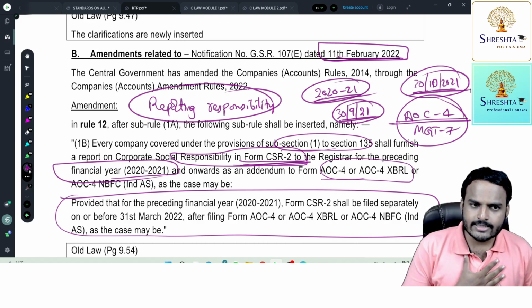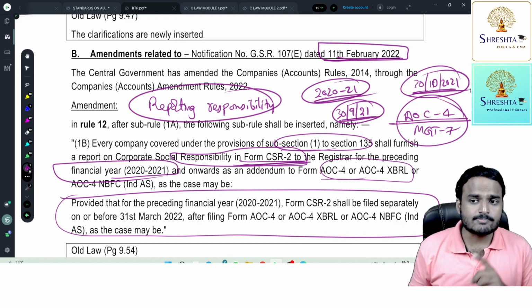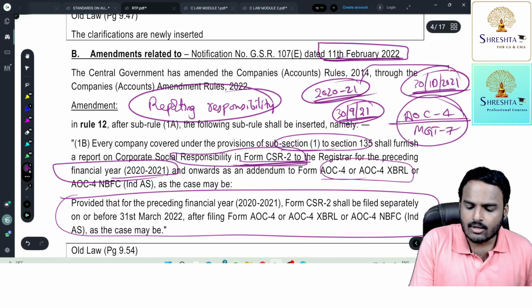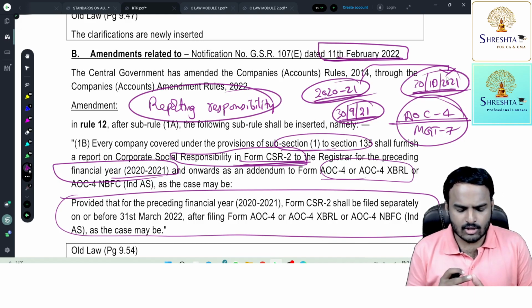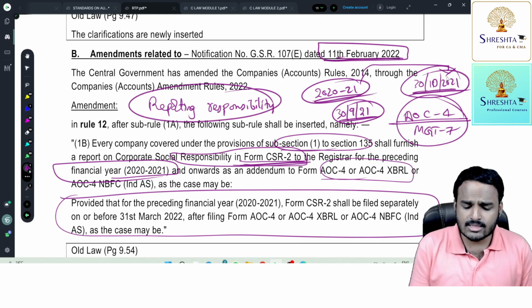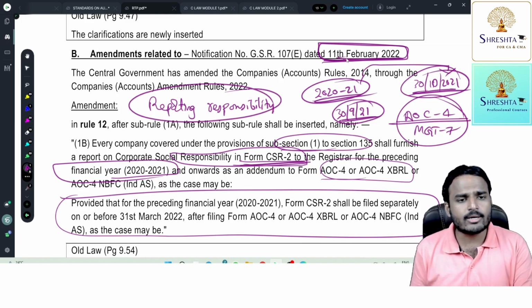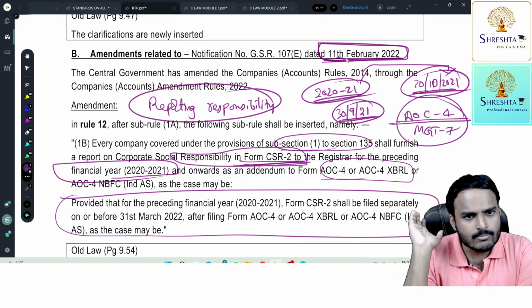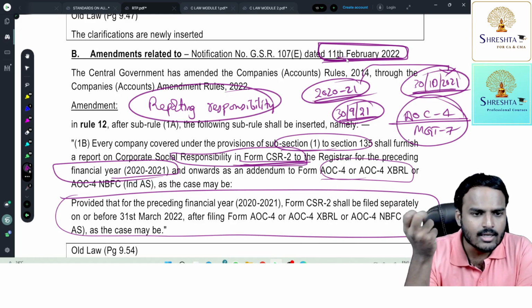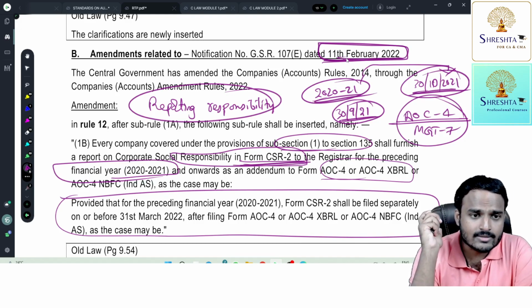Suppose my company conducted AGM on 30th September 2021, and I filed AOC 4 with respect to financial year 2020-21 on 30th October 2021. Almost after 4 months, that is on 11th February 2022, the Ministry of Corporate Affairs is asking me to file CSR 2 in addition to AOC 4. But I already filed AOC 4 long back, in October 2021. Then what is the solution to this problem? What is the solution? Because AOC 4 is already filed.